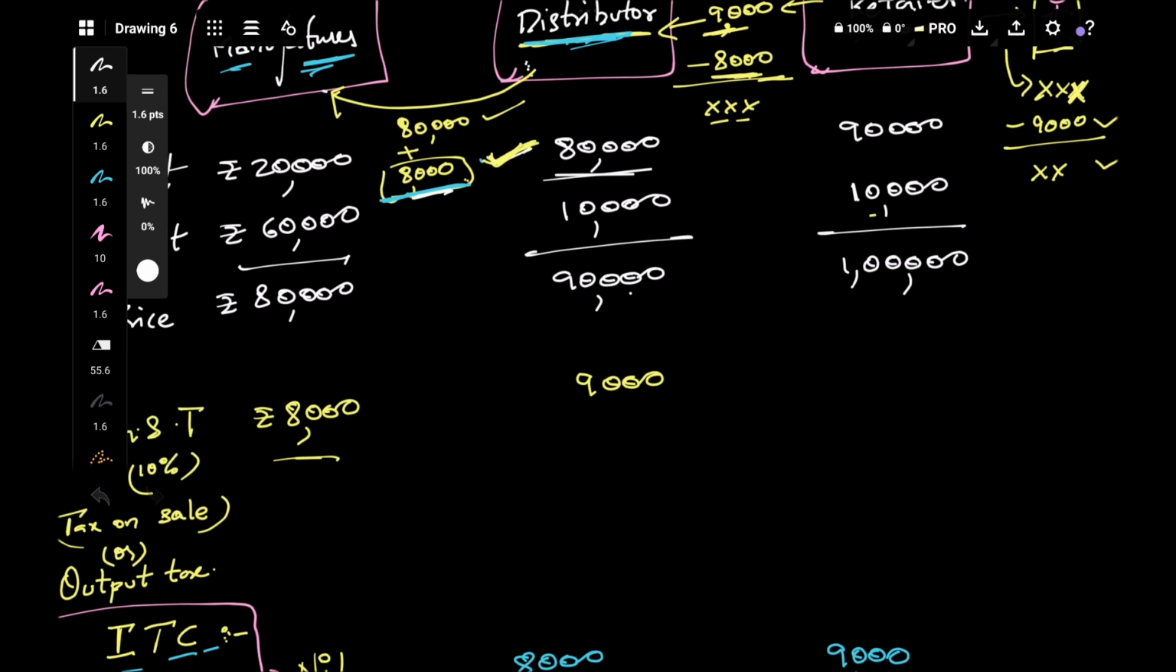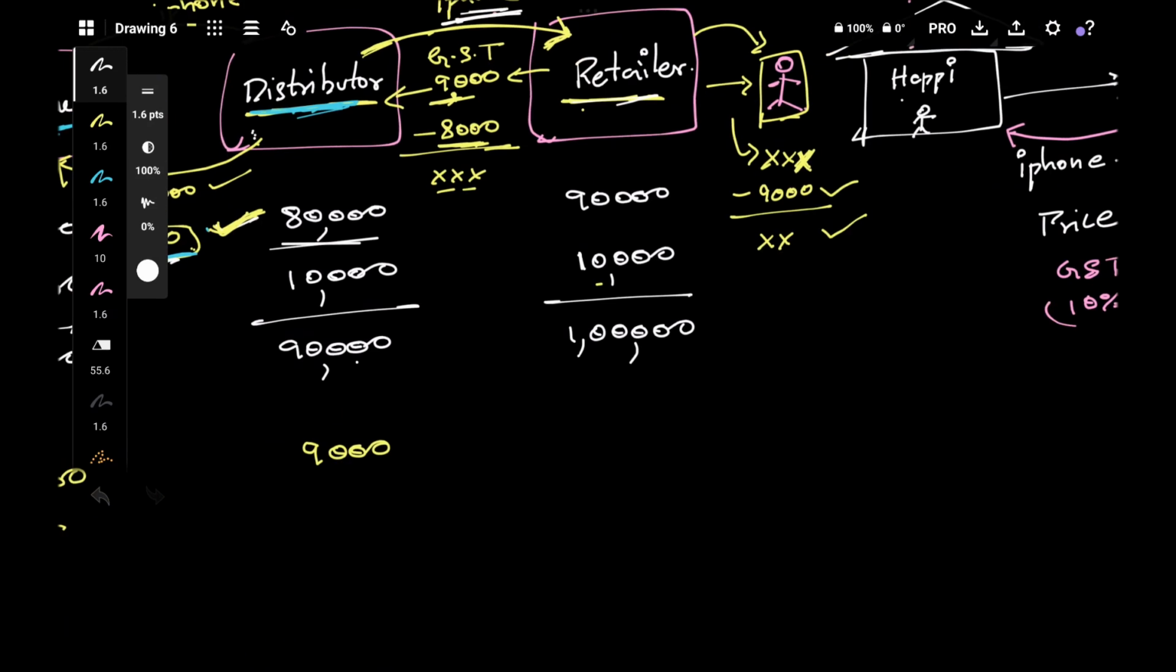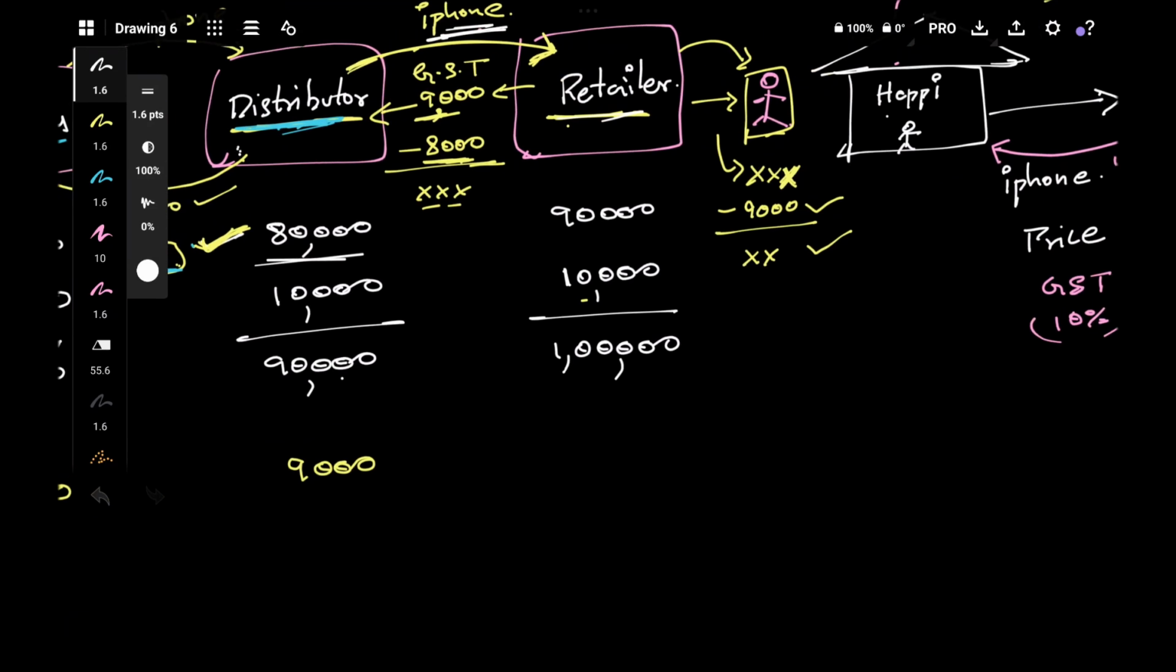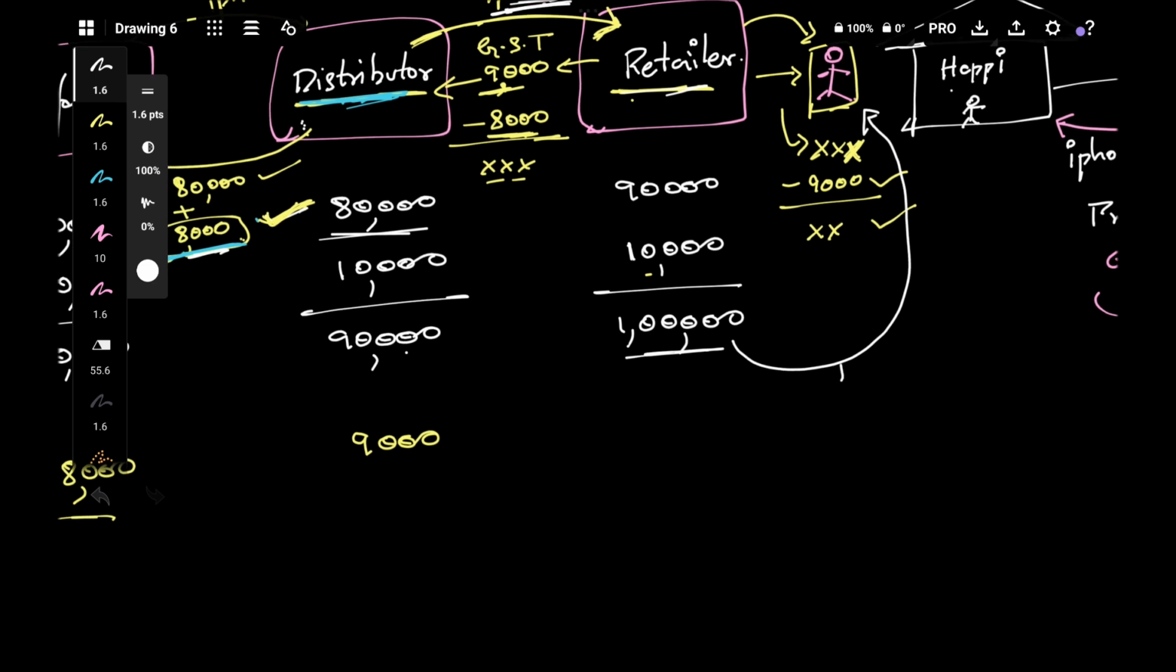And what is the GST he would charge? He would sell this good to the customer for 1 lakh. On that sale also 10% GST will be applied. So 10% is nothing but 10,000.